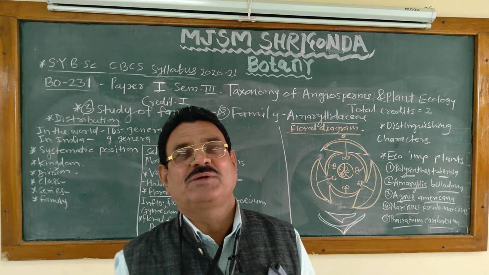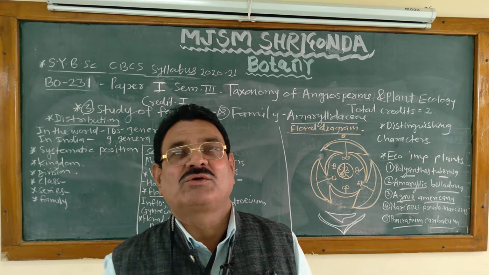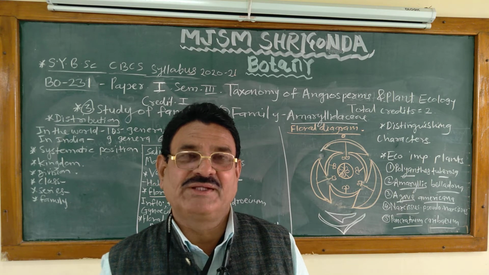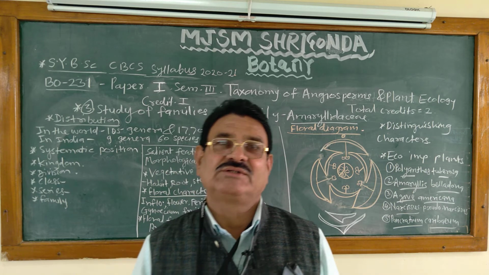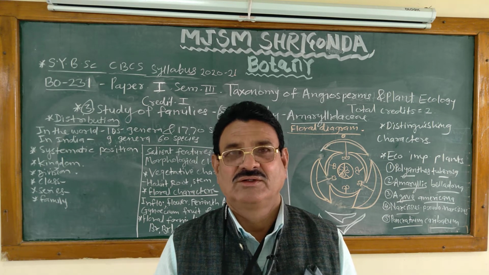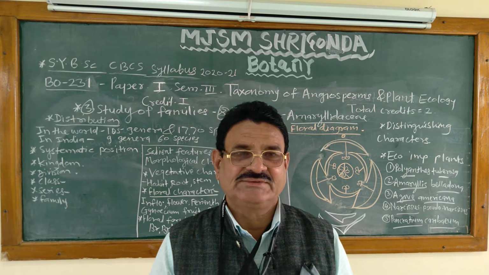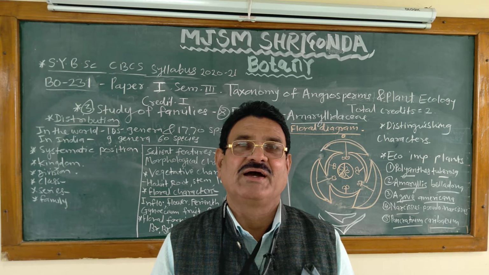Then the distribution of family Amaryllidaceae. In the world, the family is distributed with about 105 genera and 1770 species all over the world. In India, 6 genera and 60 species are distributed.